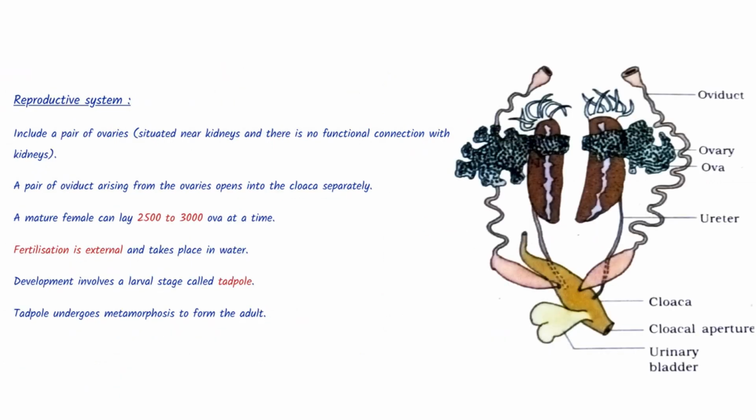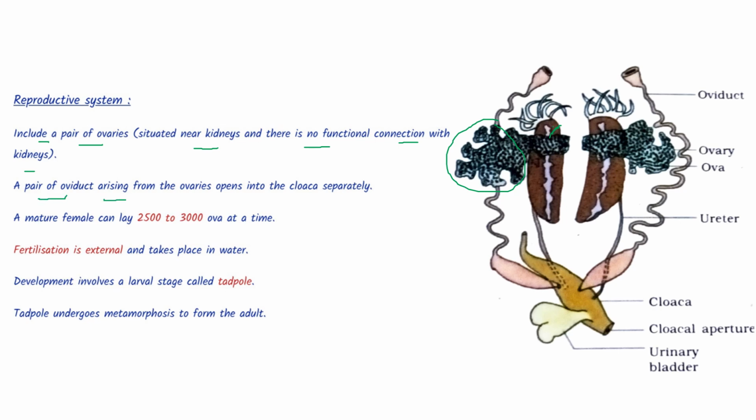So now we will be coming to the last part of the chapter, that is the reproductive system. Here first we are going through the female reproductive system, which includes a pair of ovaries situated near the kidneys, and there is no functional connection with the kidneys. See these green things, these are the ovaries situated in connection with kidneys, but there are no functional connections between kidney and ovaries.